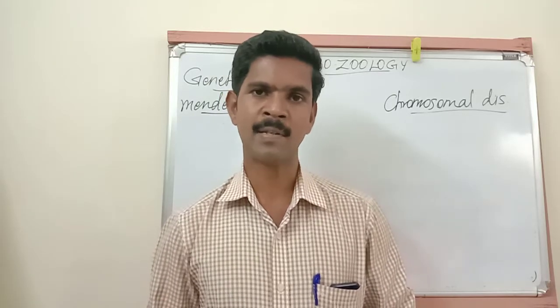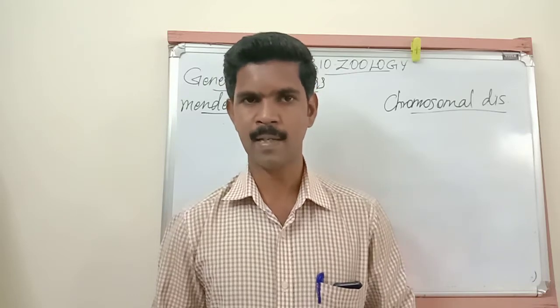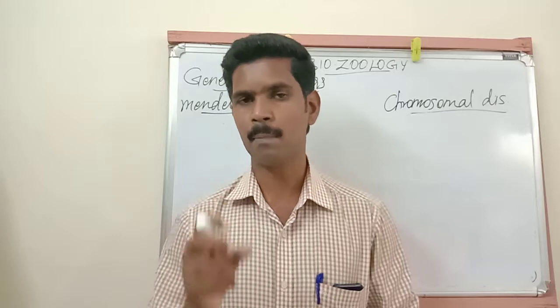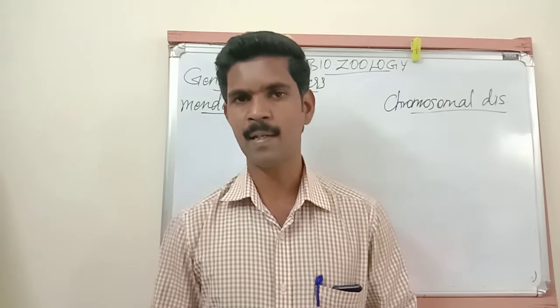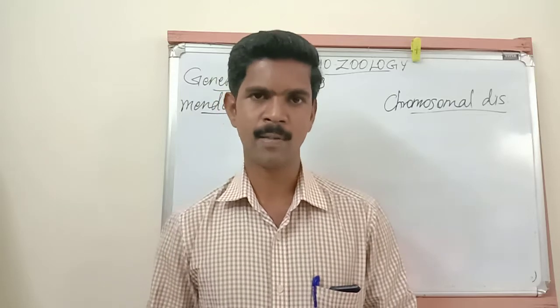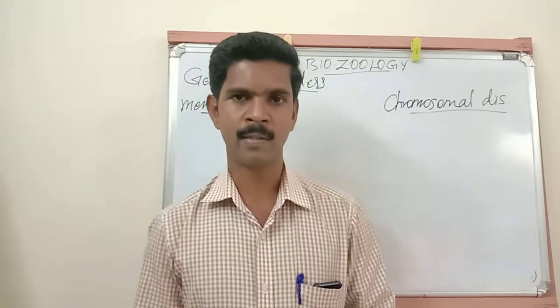And the second topic we studied is karyotyping. Karyotyping is a technique. With the help of this technique, we can separate the complete set of chromosomes from the cell, and all these chromosomes are arranged in pairs. So this technique is called karyotyping. Understand? So you all studied these two topics.